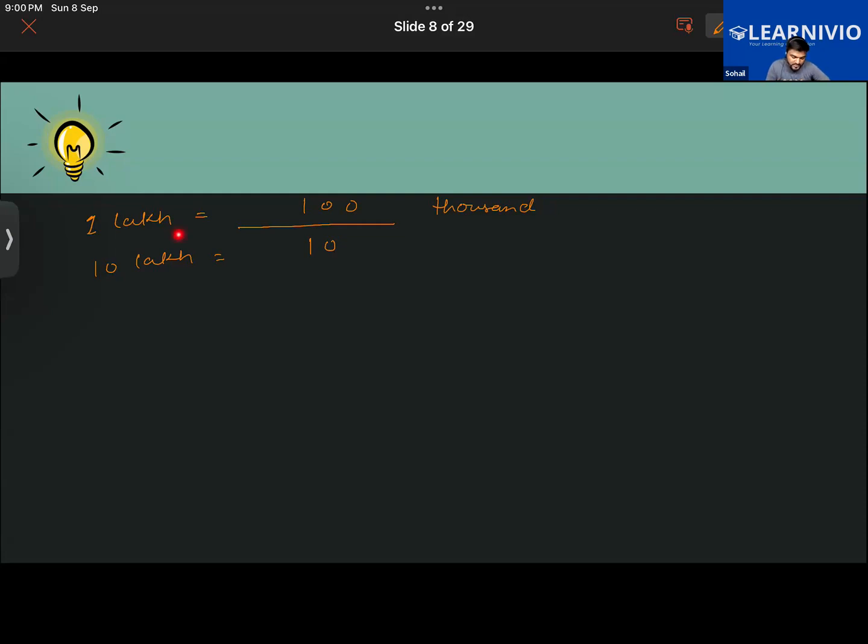If 1 lakh equals 100 thousand, then 10 lakh will be 1,000 thousand. Like this, getting it? Now, 100 lakh. What is another term used for 100 lakh? It is 1 crore basically. That will be 10,000 thousand. Getting it now? So that is what I was asking.